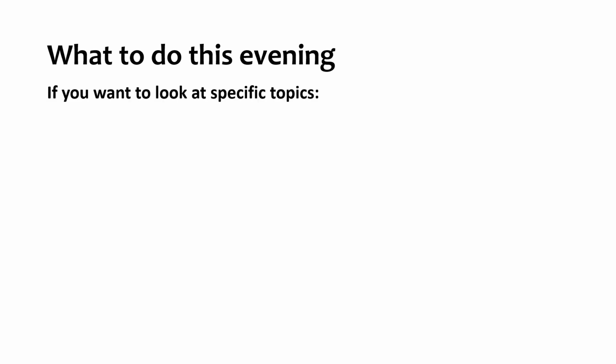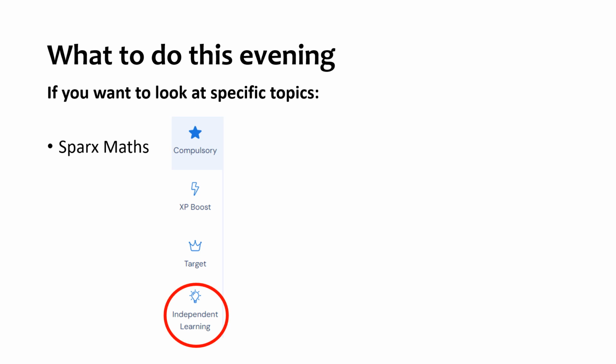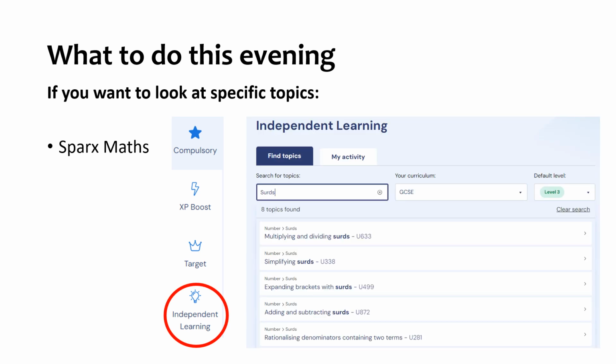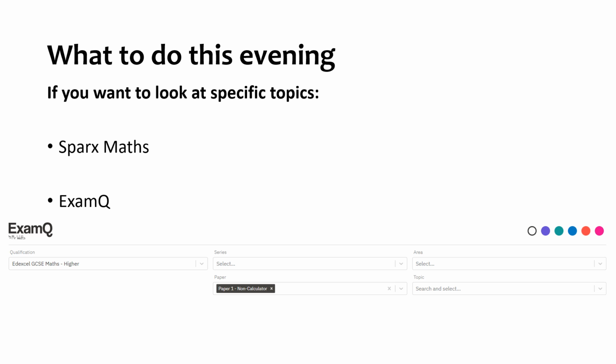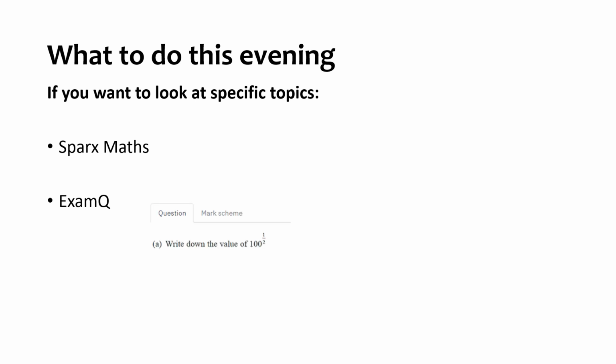is to look at specific topics, and that could be we use Sparks. If we go onto Sparks, we go to the independent learning section, and we can then search for a topic in the GCSE section that we can use to help us to revise. We could also go to Exam Q, making sure we're changing the qualification. Here it says higher currently, we need to change that to foundation. Make sure you select the non-calculator paper, and then again you can search for that specific topic.